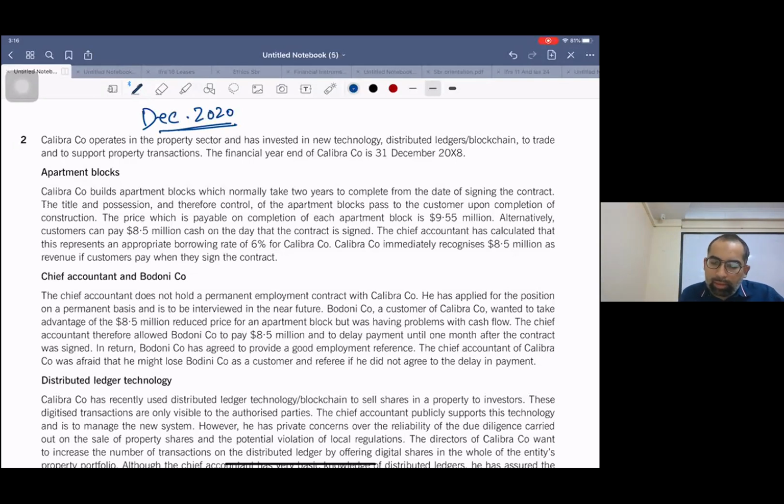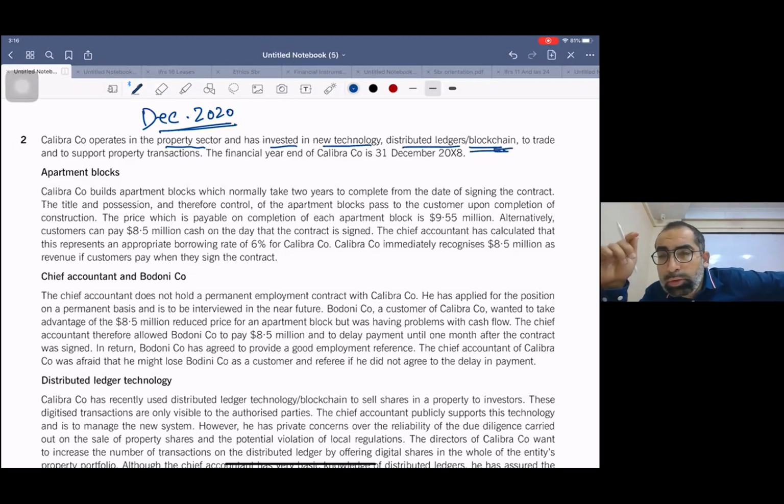Calibra company operates in the property sector and has invested in new technology, distributed ledgers, blockchain. See, they are giving hints for blockchain technology. The blockchain, that is the Bitcoin technology, right? But listen to me, this question is not related to that blockchain, not from the accounting perspective. They are not asking you the treatment of blockchain and all. So don't worry about it.